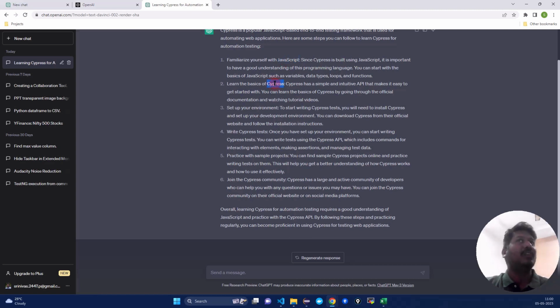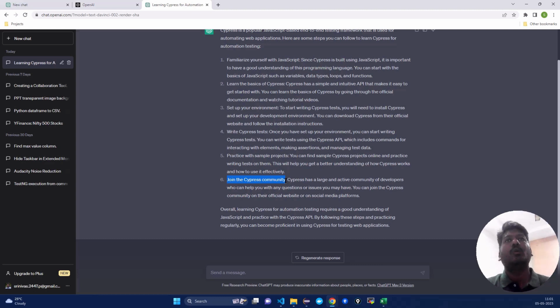Then you learn the basics of Cypress, and then you set up the environment, and then write some basic Cypress tests, practice with sample projects, and then join the Cypress community. So these are, I think, very good guidance, saying that these are the things you have to know or learn so that you can learn automation testing using Cypress.